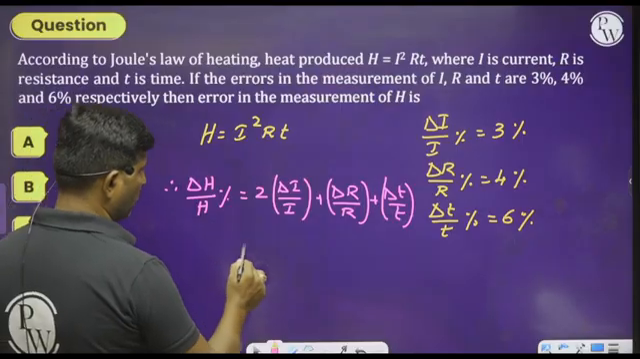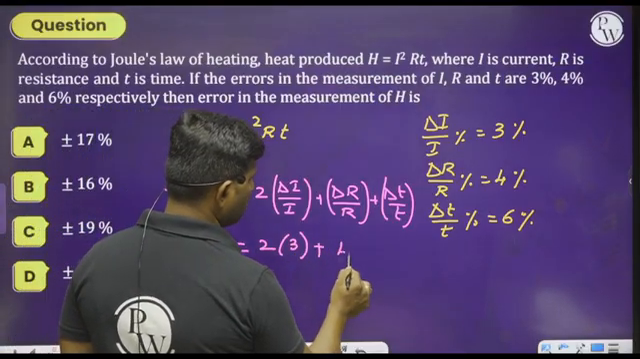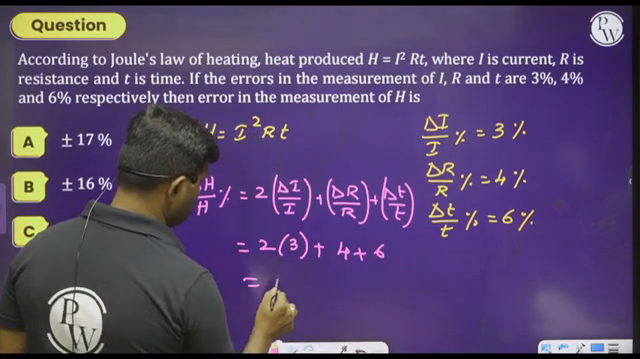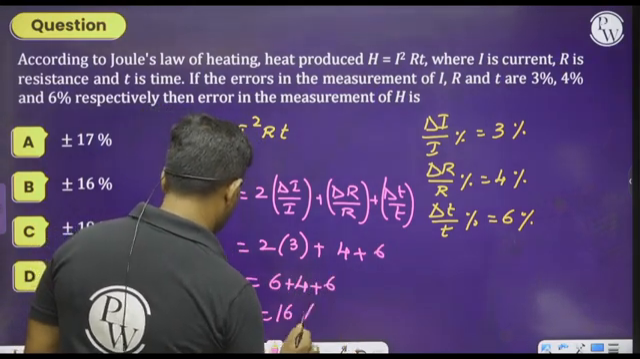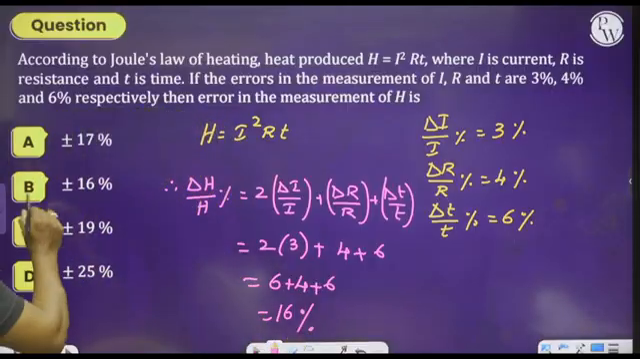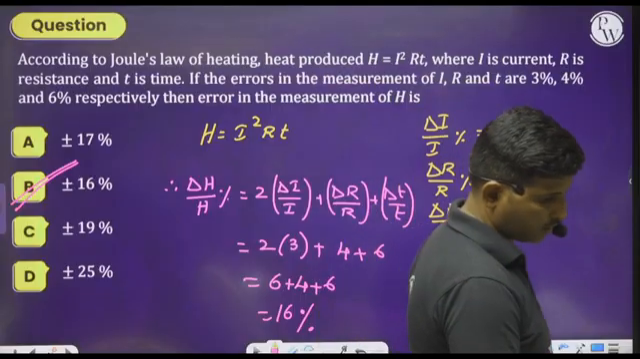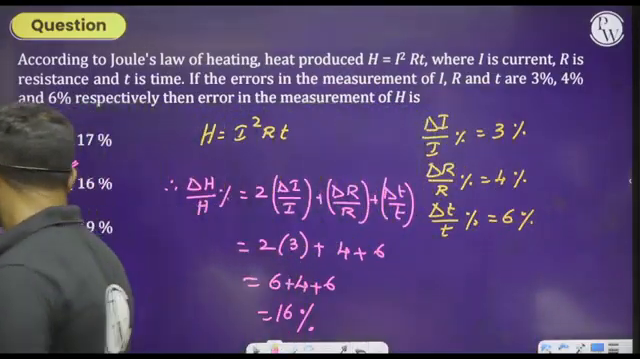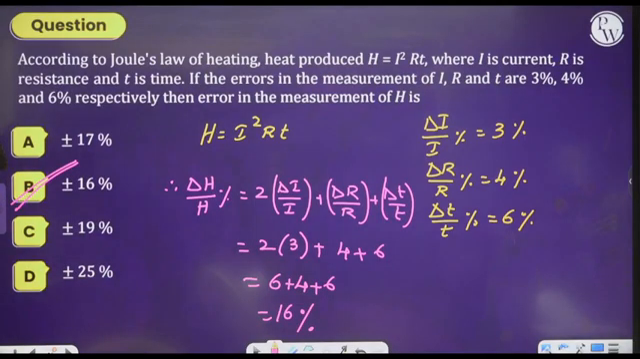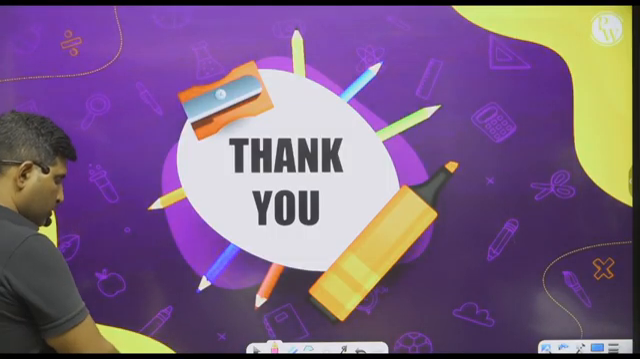So just substitute all the values. Okay, I will do it. 2 into 3 plus 4 plus 6. So 6 plus 4 plus 6, which is nothing but 16%. You will get 16%. Hence we can select option B as the right answer. So like that, we have to think and analyze each and every question. Now similarly, these are all the questions.